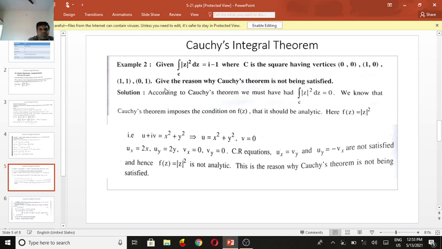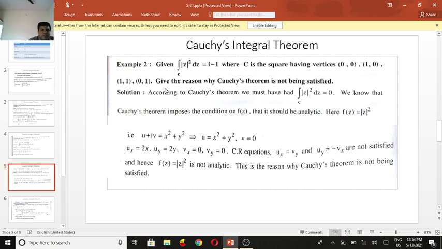So u plus iv is your x plus iy. The absolute value of z squared gives only the real part, x squared plus y squared. So we can write u of x comma y equal to x squared plus y squared, and v of x comma y equal to 0. So u is x squared plus y squared, and v equals 0.